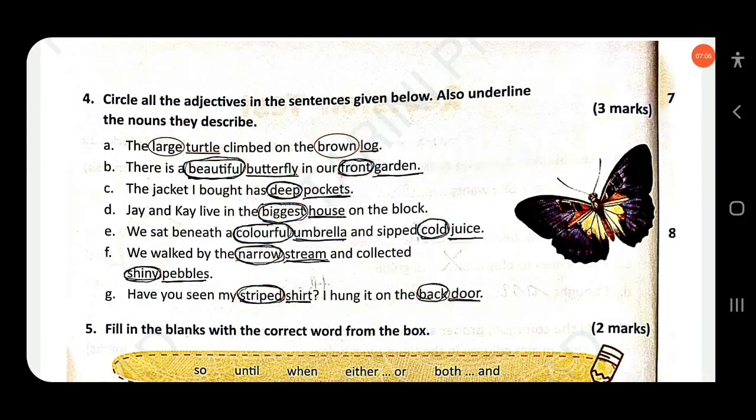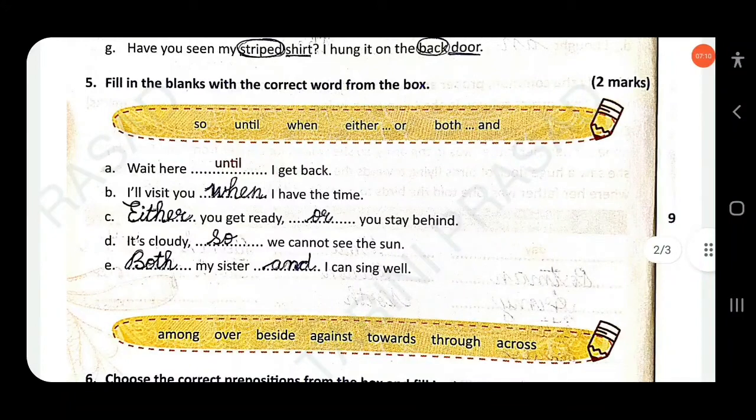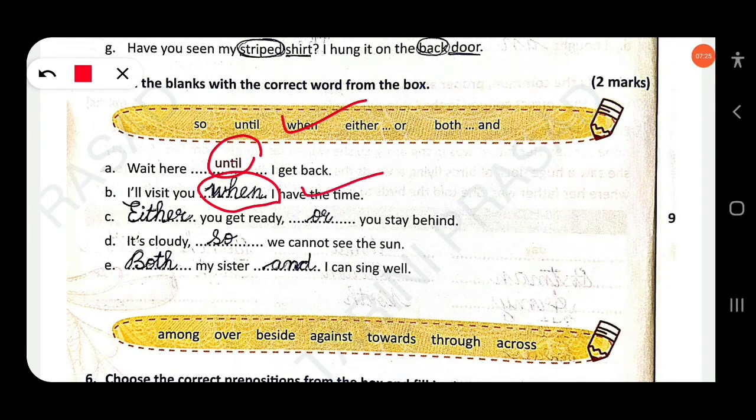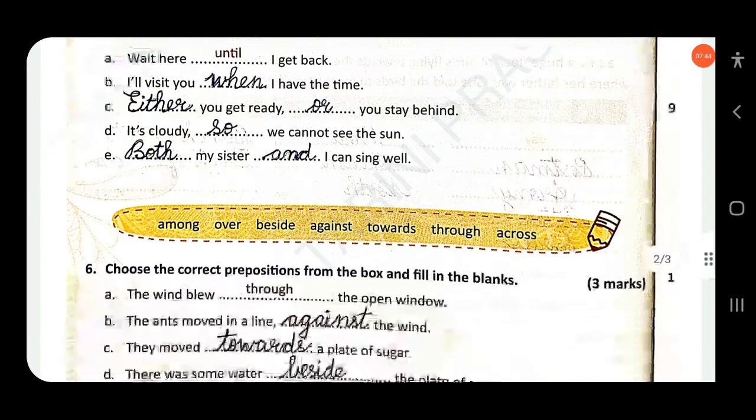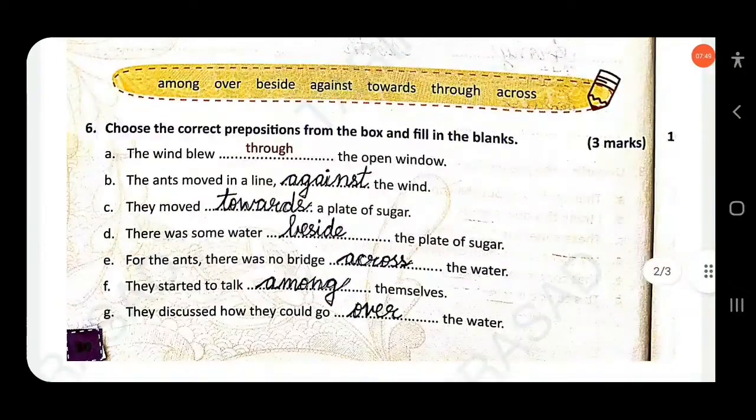Clear? Then next, fill in the blanks with the correct word from the box. Wait here until I get back. I will visit you when I have the time. Either you get ready or you stay behind. So either, or. Clear? It's cloudy, so we cannot see the sun. Both my sister and I can sing well. Both, and. Clear?